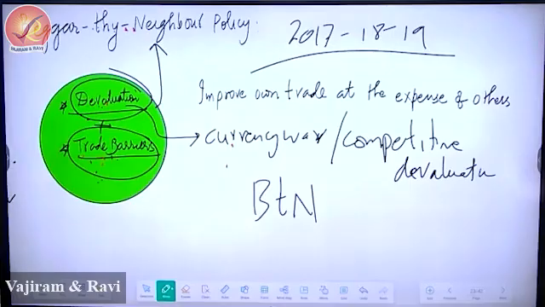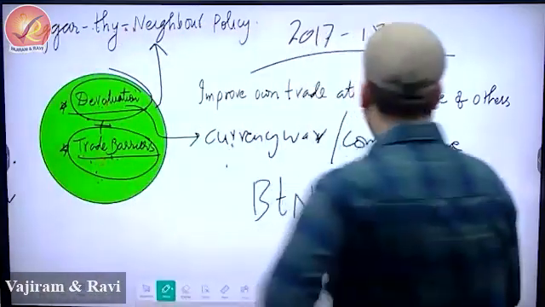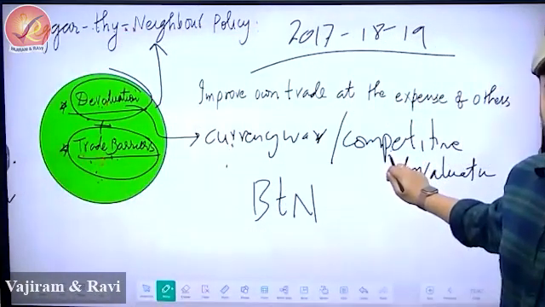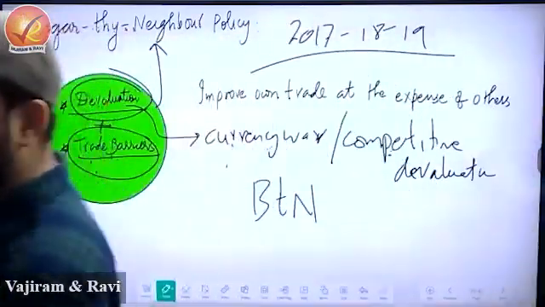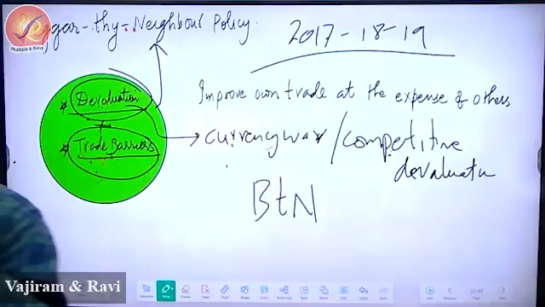Fine, so that's the first reason, that when countries indulge in trade war, it is also called as beggar thy neighbor policy. Number two, please write. Second instrument, you know it. Please write competitive devaluation or currency war. Please write.